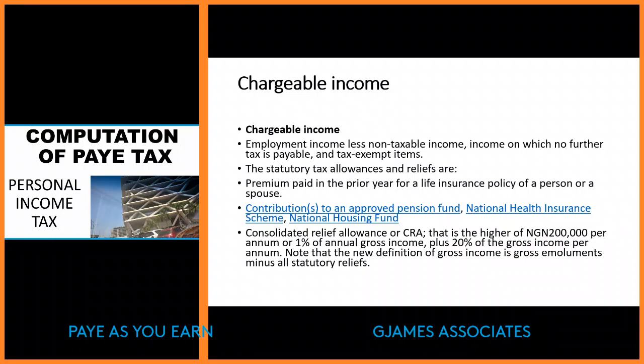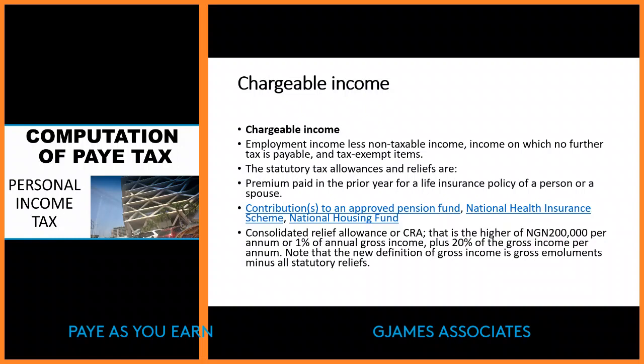But usually, because 1% is very small, 200,000 is more or less constant in any payroll system, because hardly will you have a figure where 1% will be higher than 200,000. It is possible, though. Then your 200,000 or 1% of your annual gross, plus 20% of your gross income, is given to you as your statutory allowance and relief. It will not be taxed.